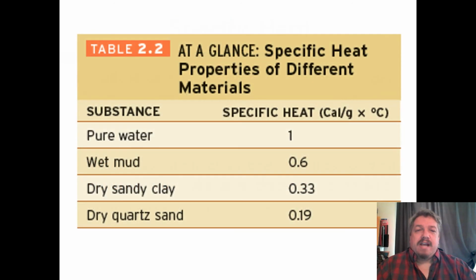It can hold more heat because it takes so much energy to make it warmer. We actually use the unit of measurement calorie to measure this heat. To take 1 gram of water, which is a cubic centimeter, and increase its temperature by 1 degree, make it 1 degree warmer, it needs 1 calorie of energy. To increase the temperature of the same amount of mud by half a degree, or dry sand by 1/10 of a degree. So in other words, it takes a lot more energy to warm the water.